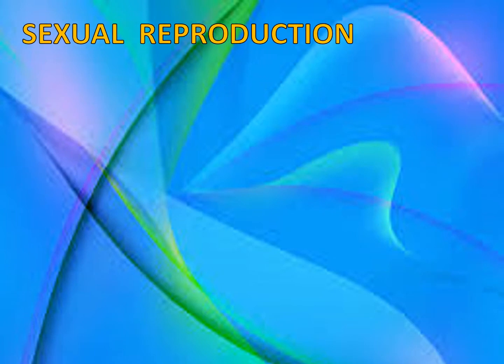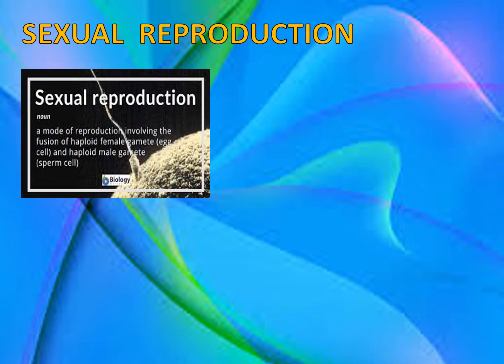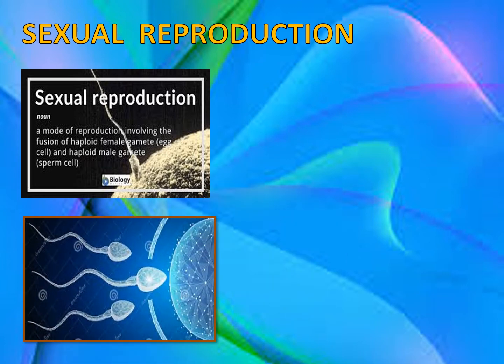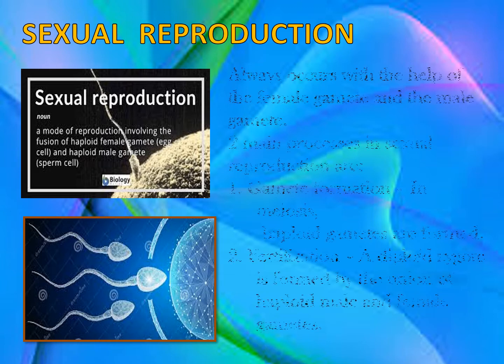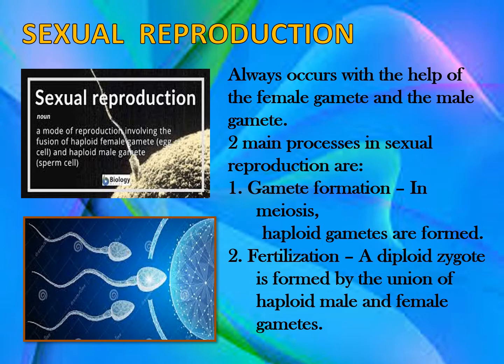What is sexual reproduction? Sexual reproduction is a mode of reproduction involving the fusion or union of the haploid female gamete, that is the egg cell, and the haploid male gamete, which is the sperm cell.